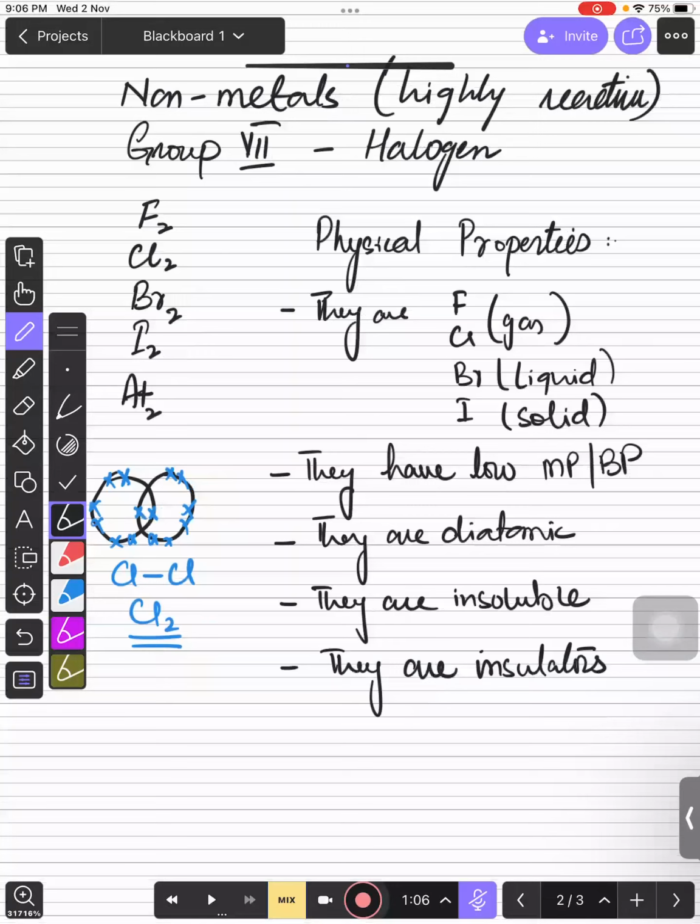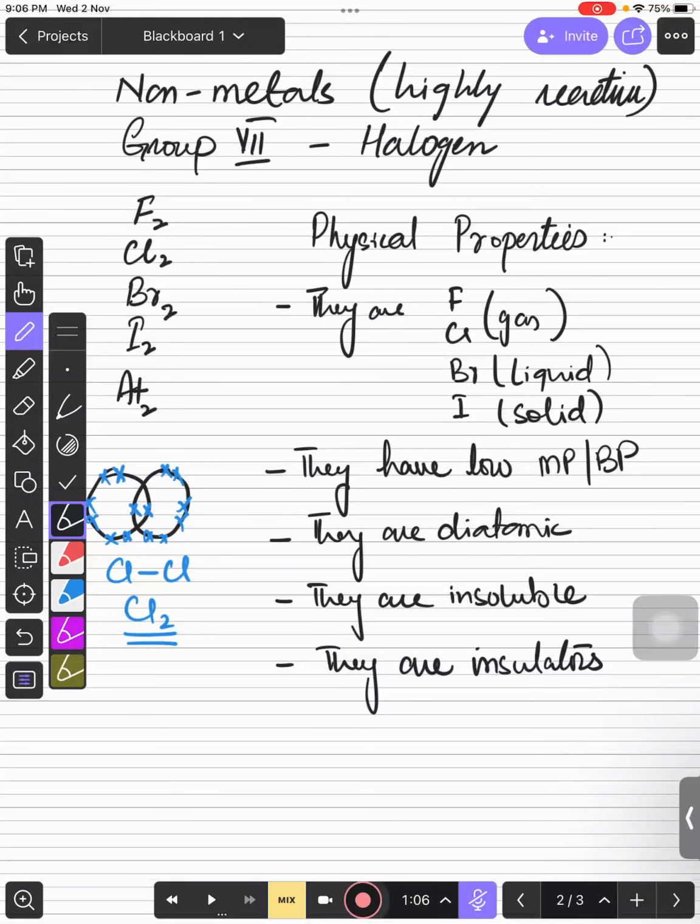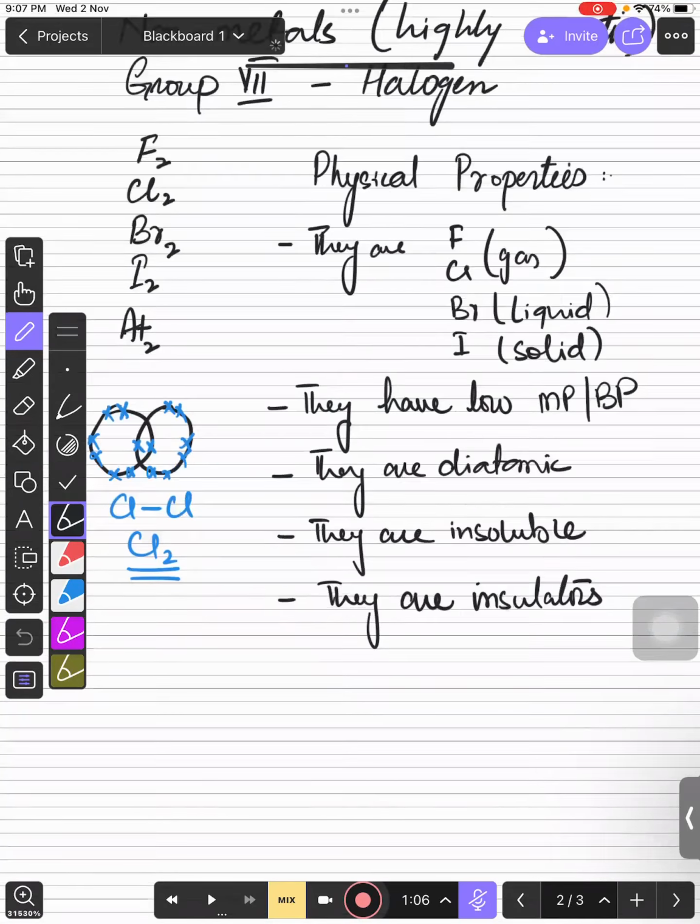If you talk about group 1, so they are highly reactive metals. So they are more reactive than group 2 and group 3 because they have only 1 electron. So they are just going to sacrifice 1 electron. So that's very easy for them to donate. That is why they are highly reactive, and they are what? They are highly reactive non-metals because they just need 1 electron, so they can easily gain that electron. That is why they are highly reactive.